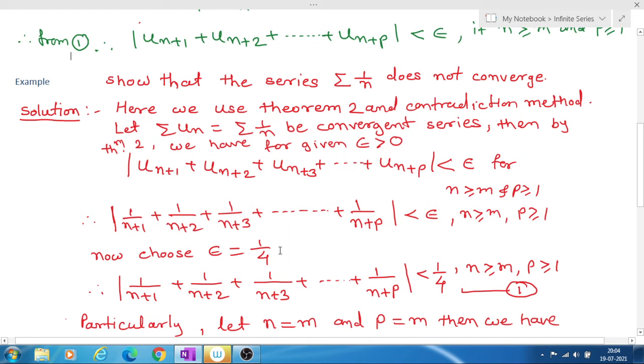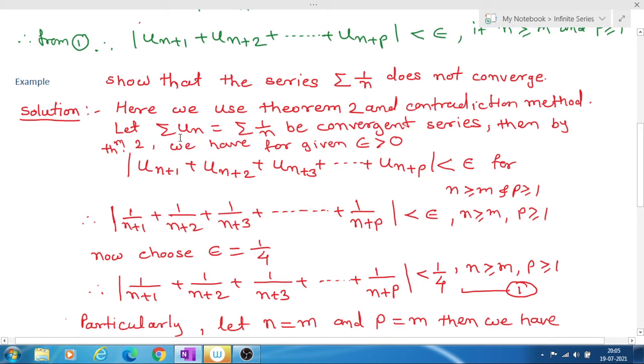So we use the contradiction method here. That means, suppose this series 1 upon n is convergent, then we will show a contradiction.